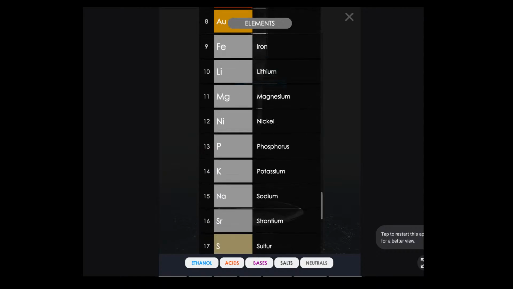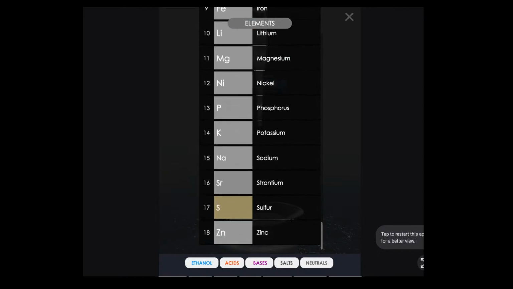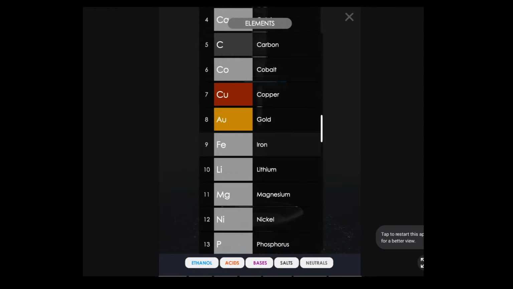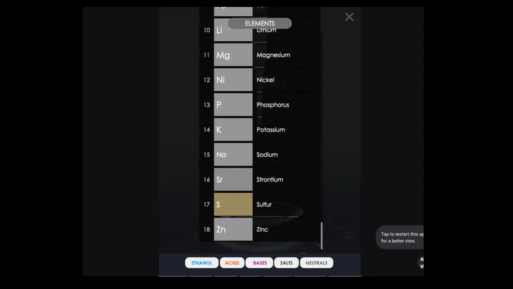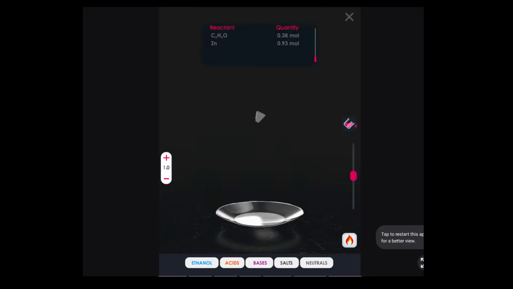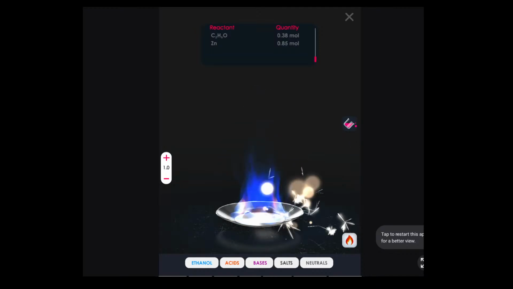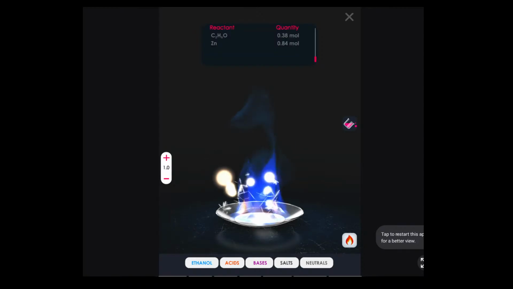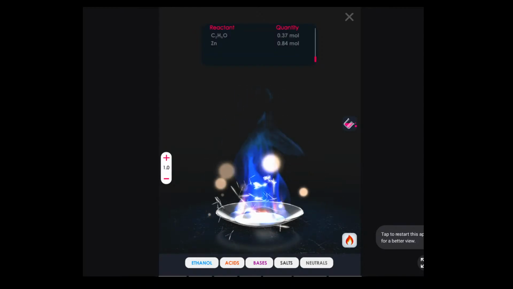What should I put? Which one? You people suggest me. Let's see whether it reacts with zinc, which is reactive. It doesn't. Let's try. Okay, so zinc and ethanol both are burning. This one is very good. I like this one.